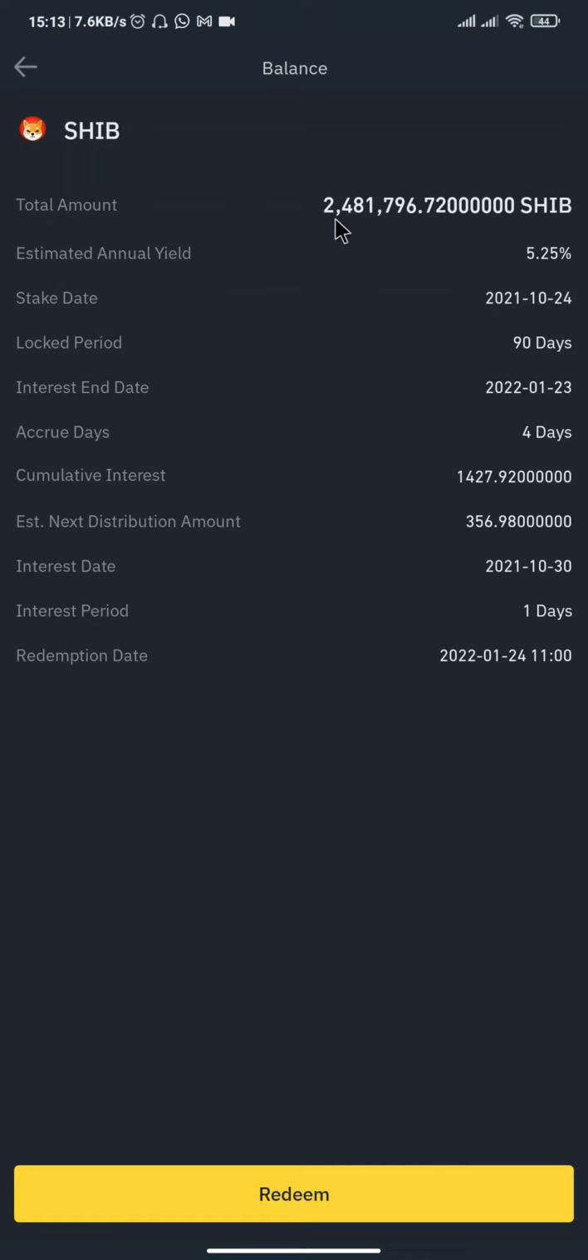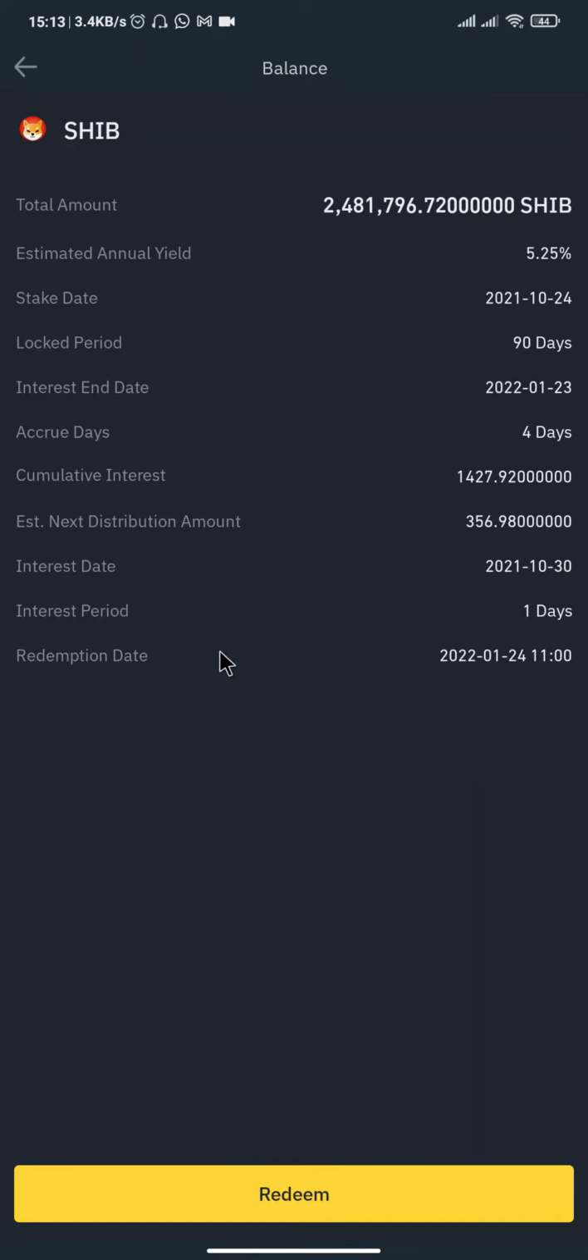As you can see, I'm on 2.481 Shiba and I staked it. I've staked it for 4 days so far. The cumulative interest so far is 1,427 Shiba, just as the one I used for the example right there. The redemption date is January 24th. That's the day I'm going to be able to unlock this Shiba Inu, at 11 a.m.